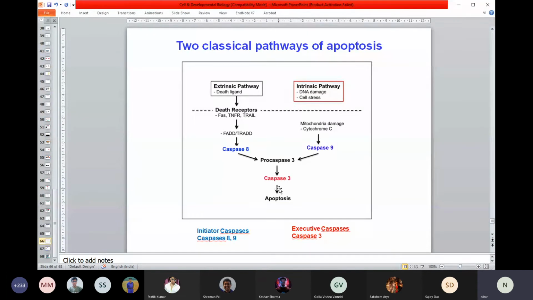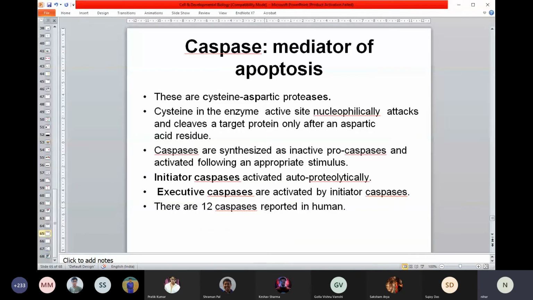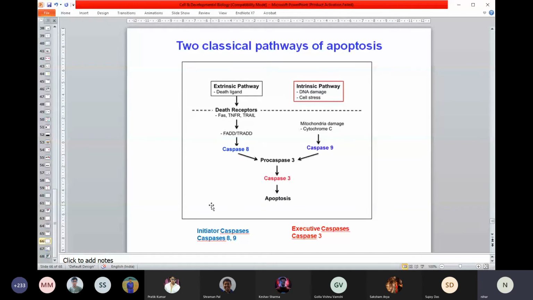So caspase is the ultimate enzyme that will execute the process. There are different caspases mentioned here, caspase 1, 2, 3, 4, 5, 6, 7, up to 12. I think up to 12 caspases have been discovered. But caspase 3 is the most active caspase that can cleave everything. These are proteases, so they will cleave and chop up different parts of the protein. So this is how the pathway works.